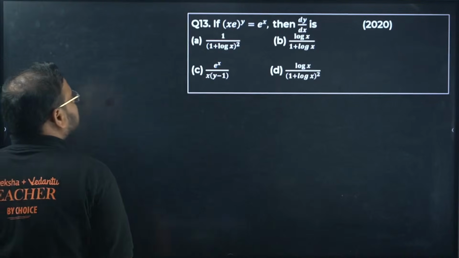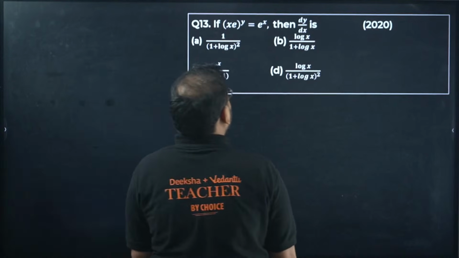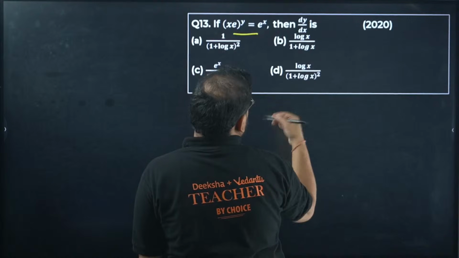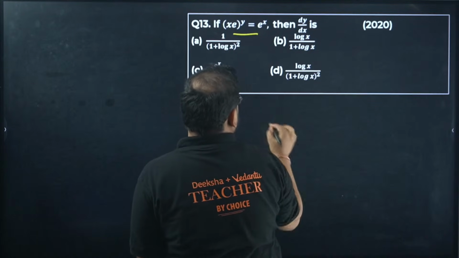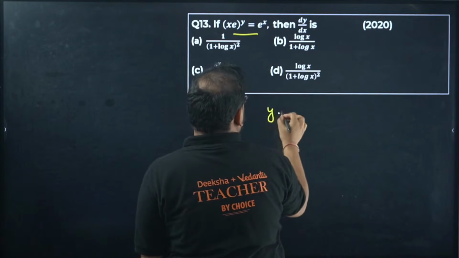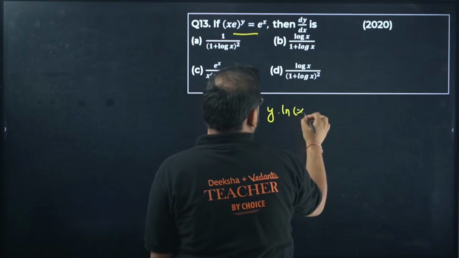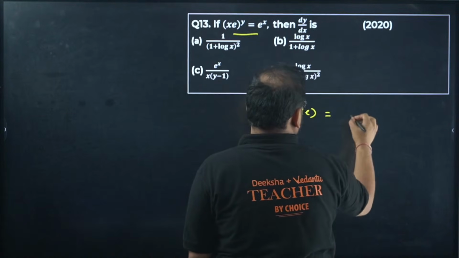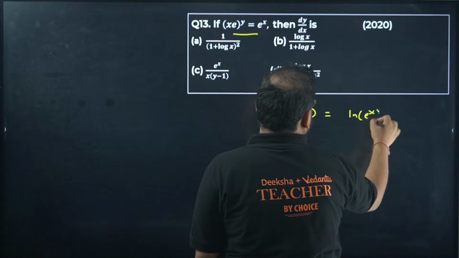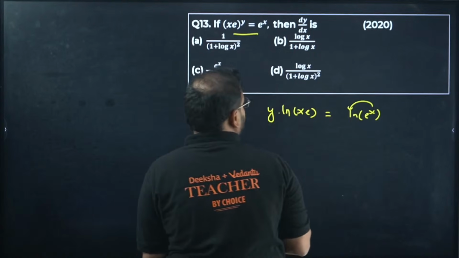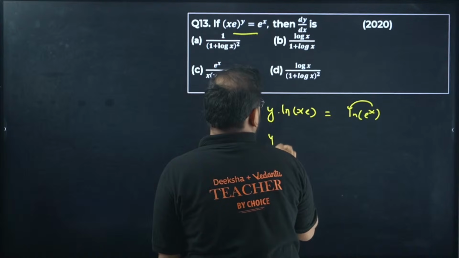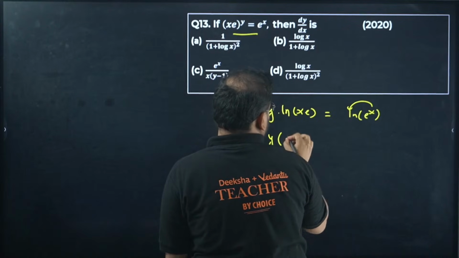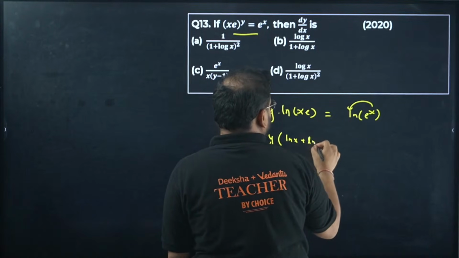Come on. x to the power e power y, e power x is there. We are looking for the derivative. What are we going to do? Take log on both sides. This is logarithmic differentiation. When you do that, you get y times ln of x e power y, and ln of e power x, x will come over here. Over here, you're going to get y times ln x plus ln e.